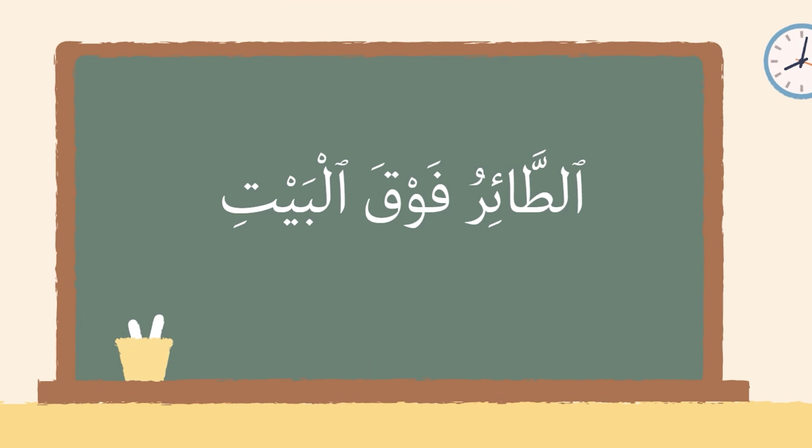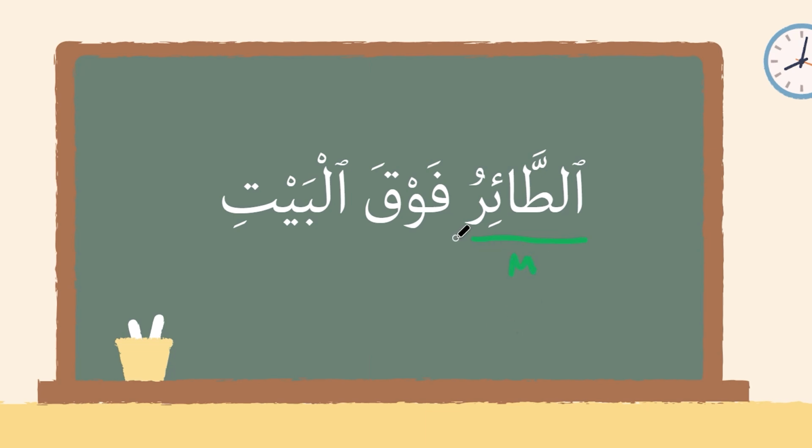We see here at the beginning of this sentence, at-ta'ir, an ism, which we can easily identify from it having al at the beginning. Also an indicator that it's ma'rifa, that it's definite. It's marfu', we see this dhamma at the end here. And it's at the beginning of the sentence. So we've easily identified the mubtada.